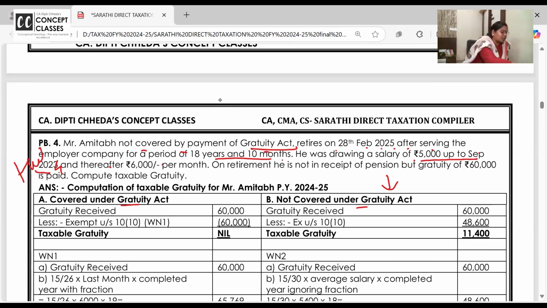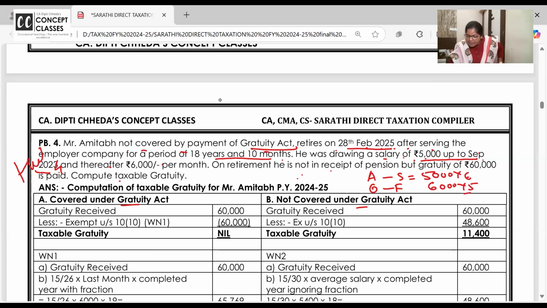September 24 crores. And thereafter 6,000. On retirement, he is not. When did he retire? February 25. So now, without looking at the answer, we can say he was drawing salary 5,000 up to September 24. So April to September, 5,000 into 6. Now October to February: October, November, December, January, February. For the next 5 months, it is 6,000 into 5.